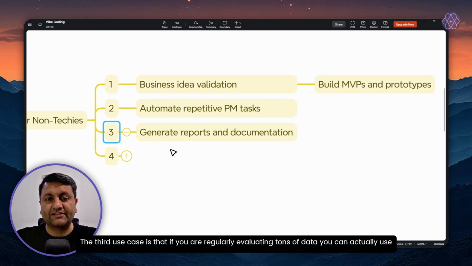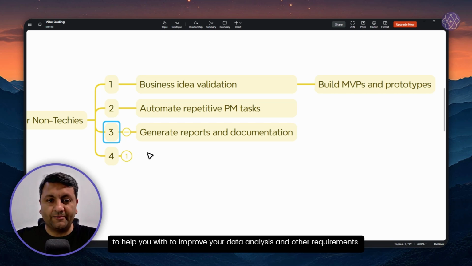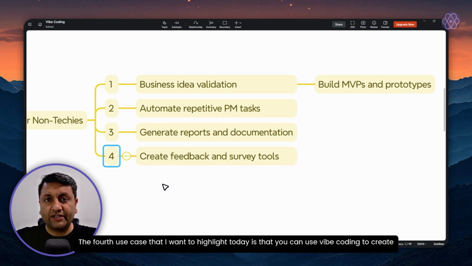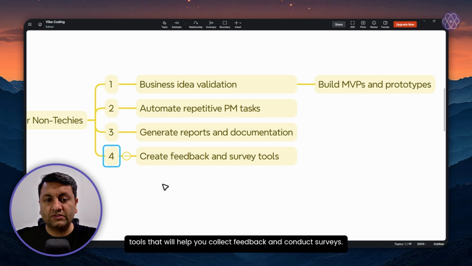The third use case is that if you are regularly evaluating tons of data, you can actually use vibe coding to create solutions that will help you generate reports and documentation to improve your data analysis and other requirements. The fourth use case that I want to highlight today is that you can use vibe coding to create tools that will help you collect feedback and conduct surveys.